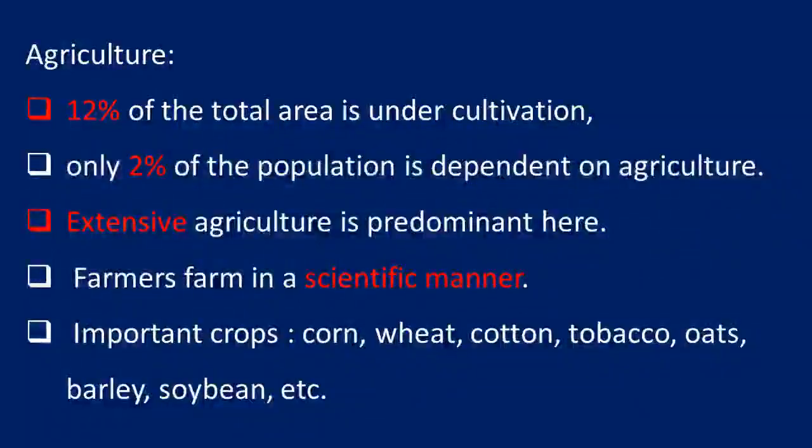12% of the total land is under agriculture, but in spite of that, only 2% of the people are dependent on agriculture, and they are doing extensive agriculture. Means not only crops, but animal rearing is also there. Quite scientific methods are adopted for agriculture. Corn, wheat, cotton, tobacco, oats, barley, soya bean are the important crops grown in North America.